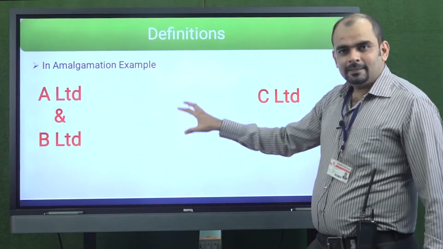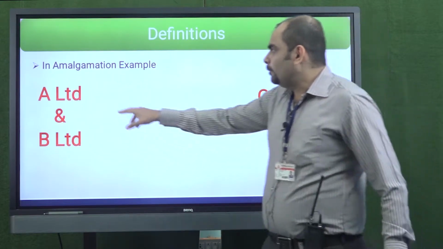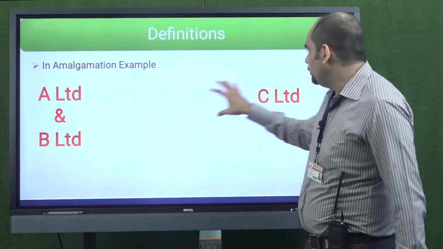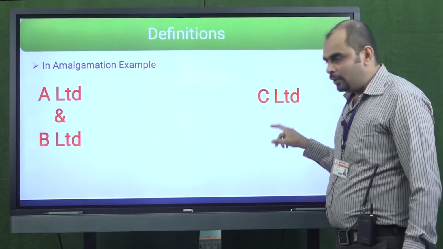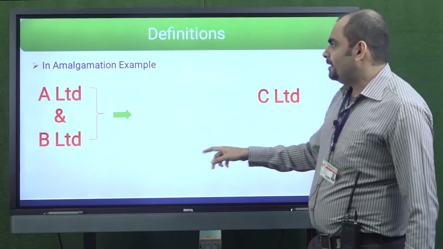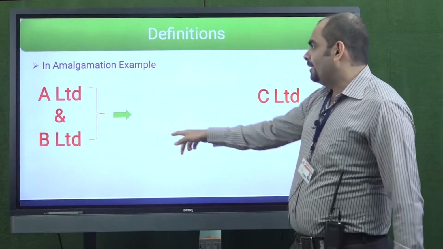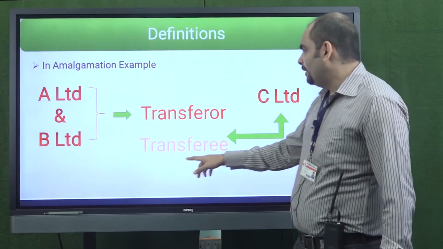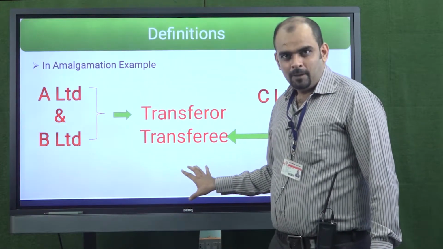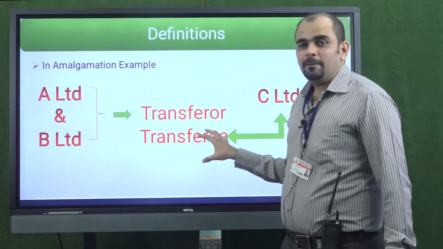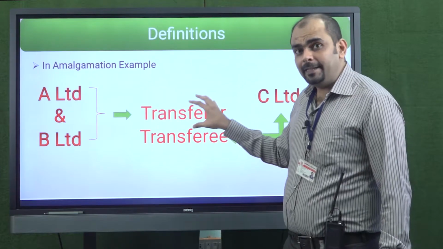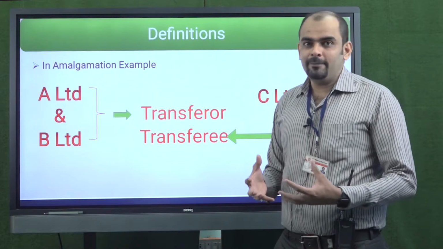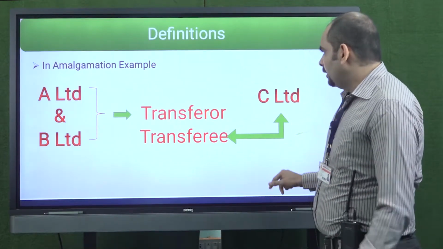Let us just go through the example here. Suppose A and B Limited are amalgamated and a new company called C Limited is formed. So in terms, we can say A and B Limited are the transferor companies, whereas C Limited will become the transferee company. So first you need to know the parties involved, the companies that are involved in amalgamation. Then we can focus on the accounting part of these two companies.